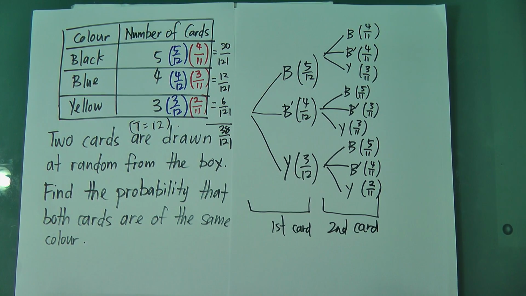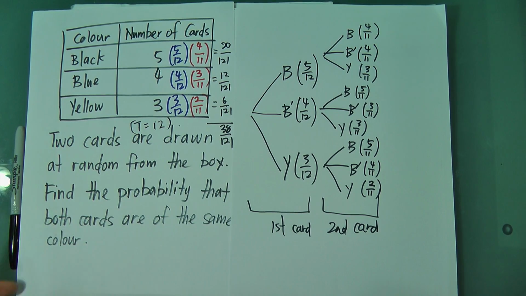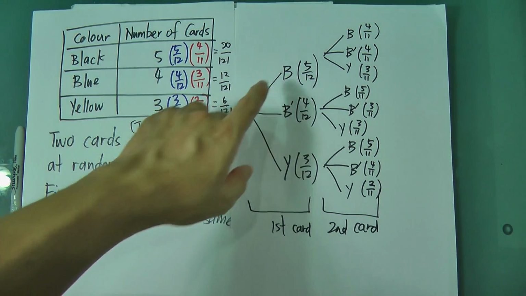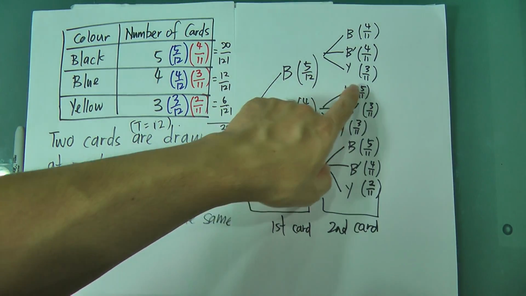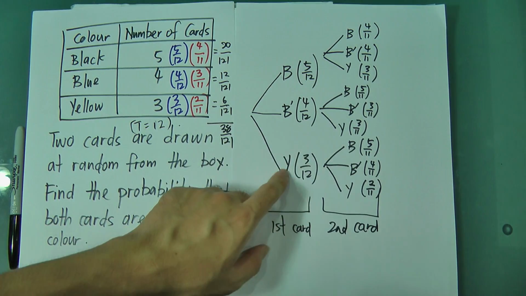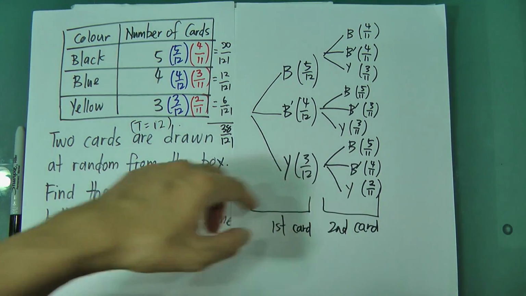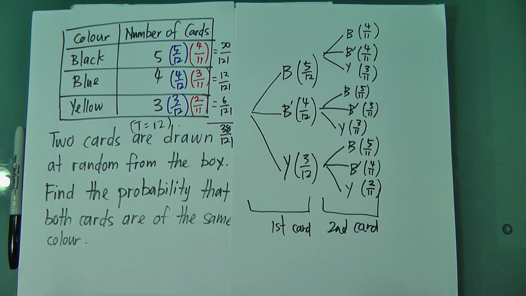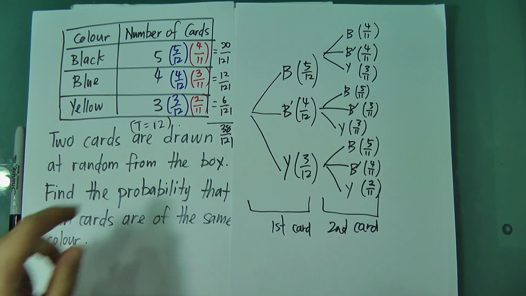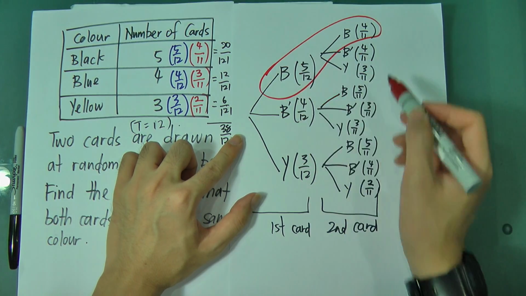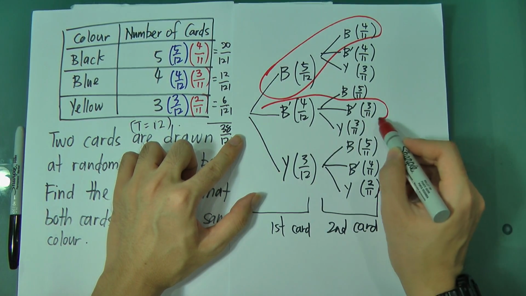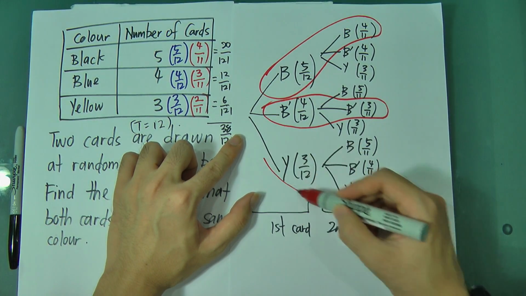The good part about the tree diagram is, if the question is that both cards must be different colors, then you have to multiply black with blue, black with yellow, blue with black, blue with yellow, yellow with black, and yellow with blue. However, in this case it's simple. It asks for the same color. So black and black, blue and blue, and yellow with yellow.